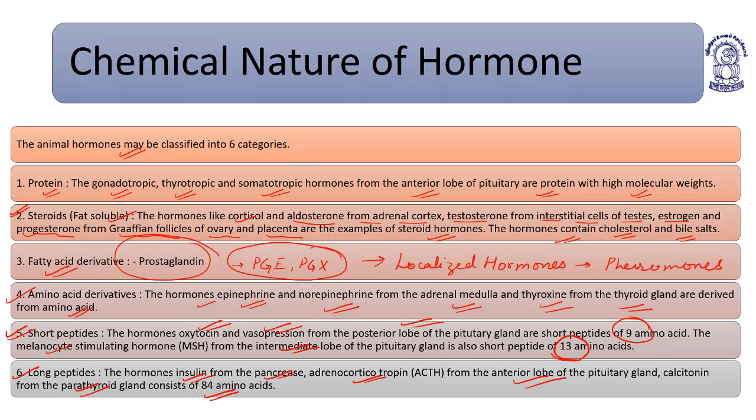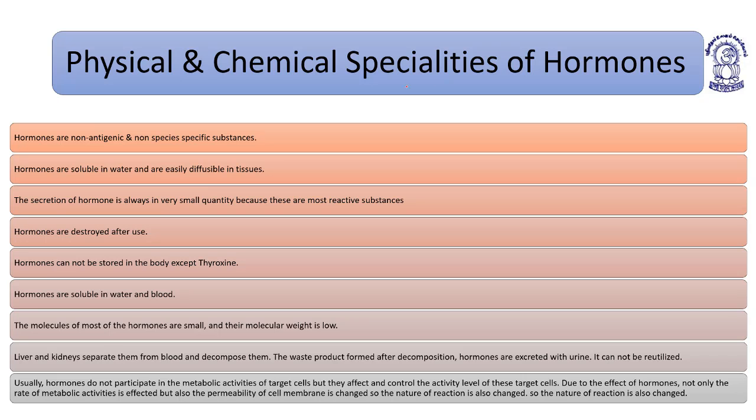Now coming to the next topic, physical and chemical specialties of hormones. Hormones are non-antigenic, non-species specific substances. They don't make antibodies or create any antigenic response. It is not like a particular species producing a particular hormone. Hormones are soluble in water and they are easily diffusible in tissues.